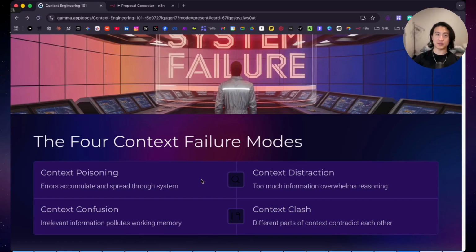You prevent this by implementing validation checkpoints where important information gets verified before being stored into memory. So use confidence scoring. If the AI isn't sure about something, flag it for human review. Always have a human in the loop.